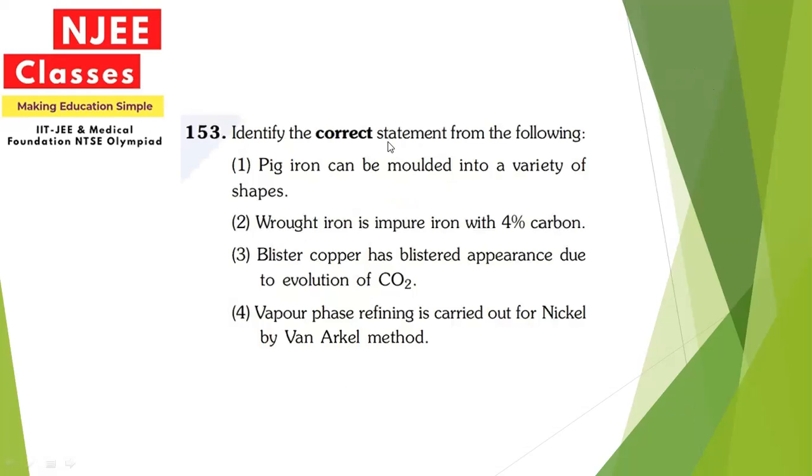Now identify the correct statement from the following. So the answer to this correct statement will be pig iron, because as you will see in the other options, they are all incorrect, whereas the first one where we are saying that pig iron can be molded into a variety of shapes, it is correct. So without wasting time, we can just put the option 1 here.